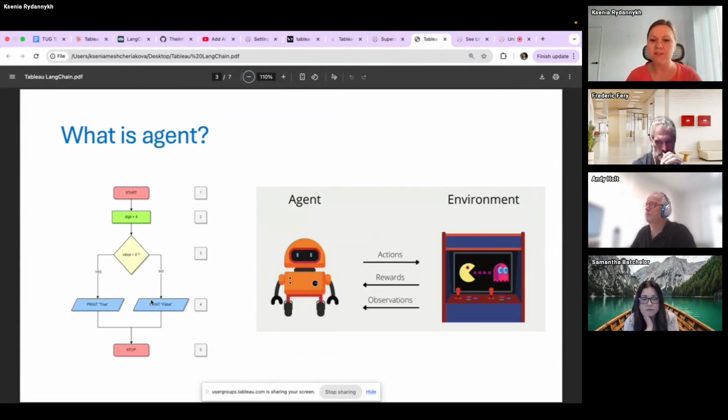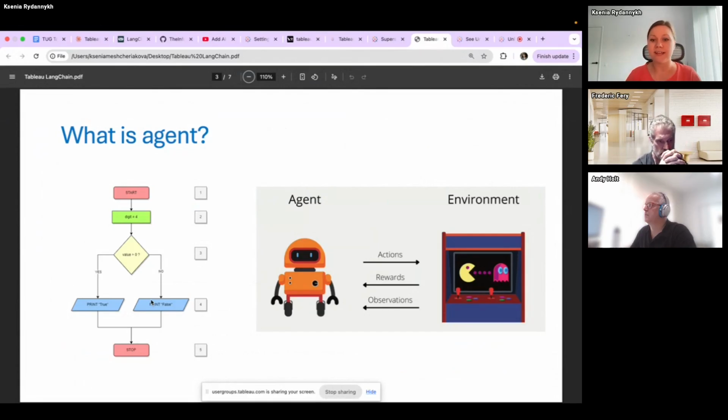After this, based on the observation and the received reward, it takes the next action from the possible list of actions. So it's not just a strict sequence of step-by-step actions. The agent takes its action based on its observation.